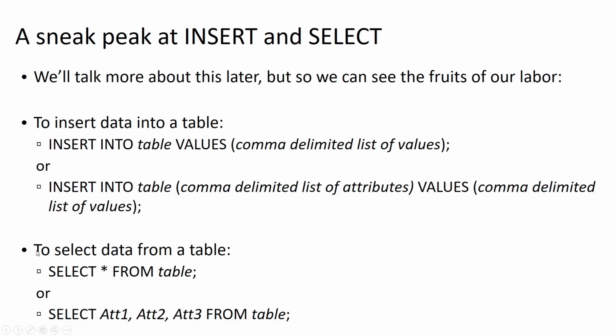In this case, the asterisk represents all attributes, or we can provide a comma delimited list of attributes we want to see the values for. Then the keyword from, and then the name of the table. So for example, if we had a table called customers and we just wanted to see the values of all the attributes about customers, we could say select asterisk from customers, and that would give us all rows and all values about our customers.